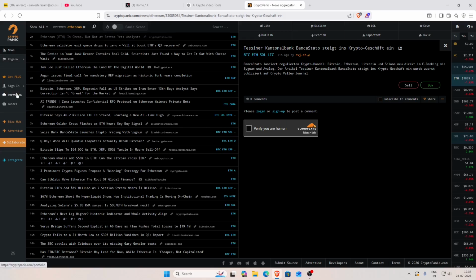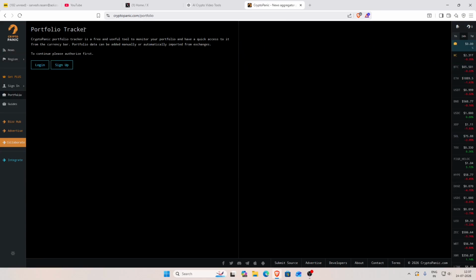And there is also a feature called portfolio tracker where you can log in and sign up and track your portfolio on different cryptocurrencies over here itself. So that is also an amazing feature over here. You can do your portfolio tracking on your cryptocurrencies on this website itself.